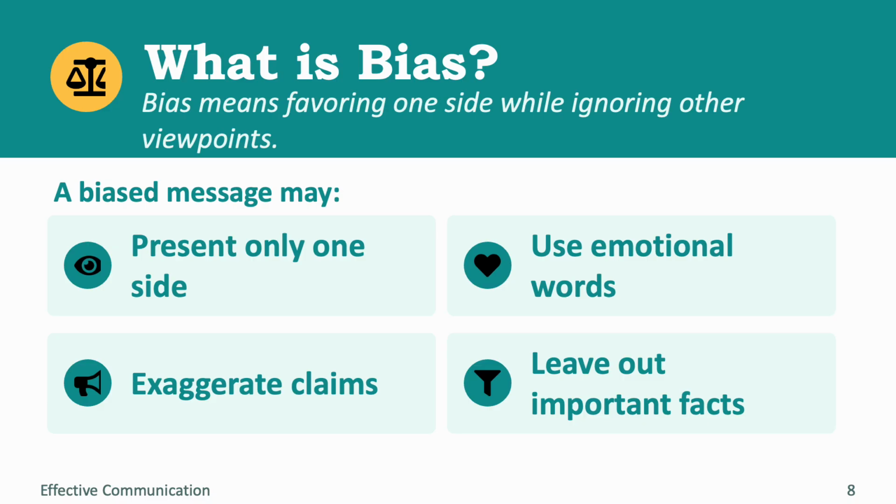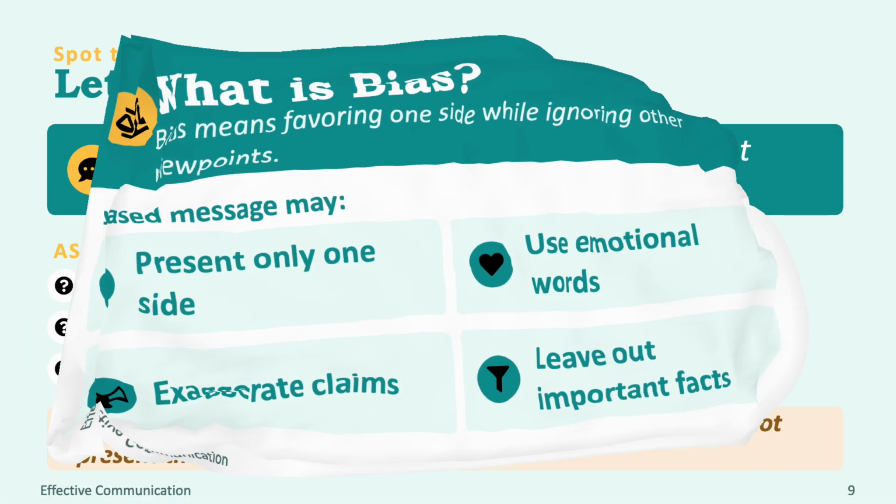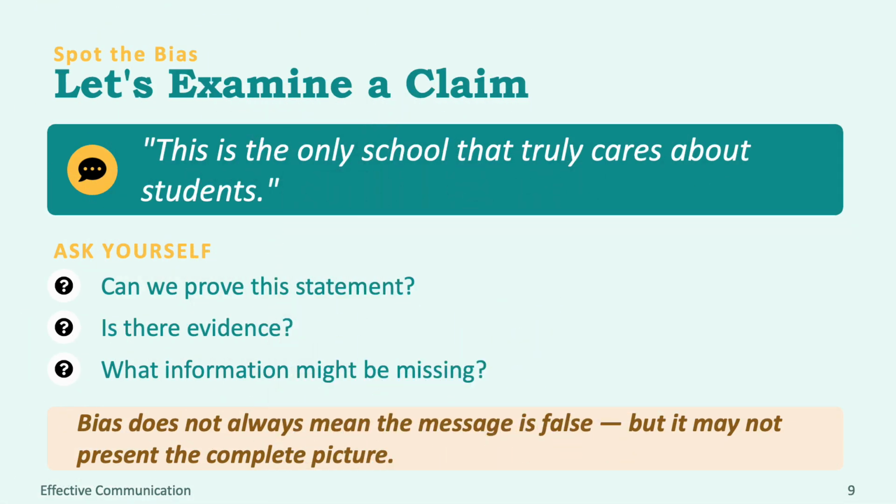Example: a student says, "Our section is the smartest in the whole school." Can this be proven? Not without evidence. It is an opinion that may show bias.